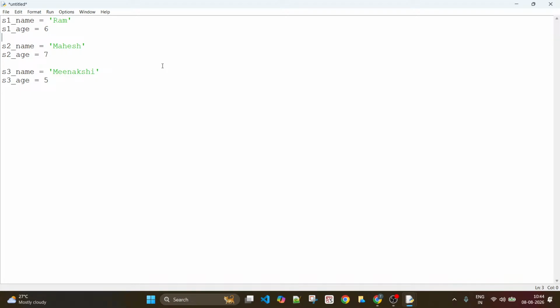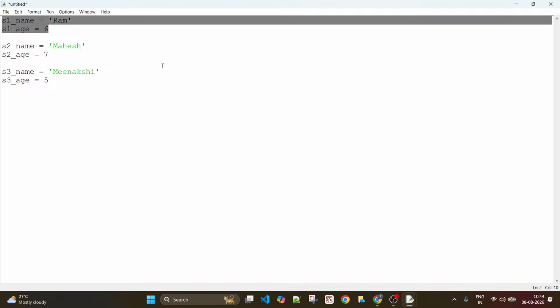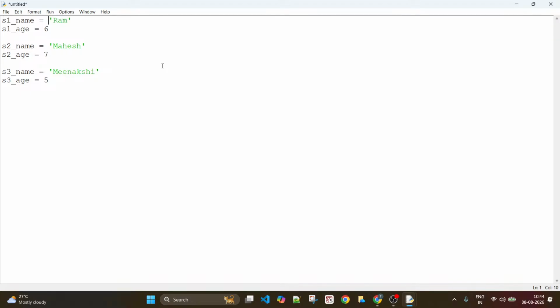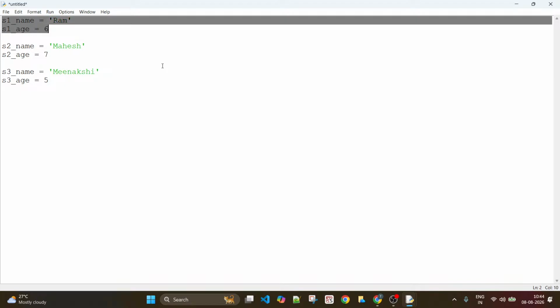Correct. Now, what if there are 500 students in the class? Since we are storing two details, does it mean each student needs two variables? If you have to deal with 100 students, you need to define 100 variables?